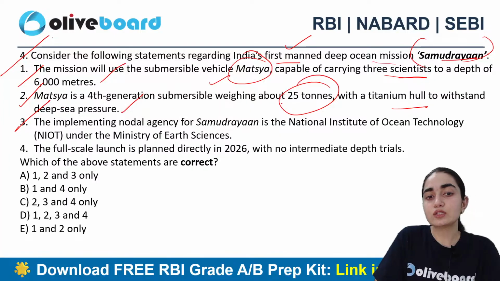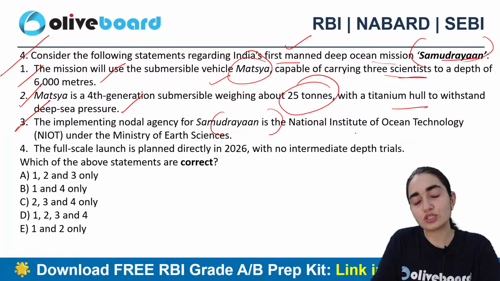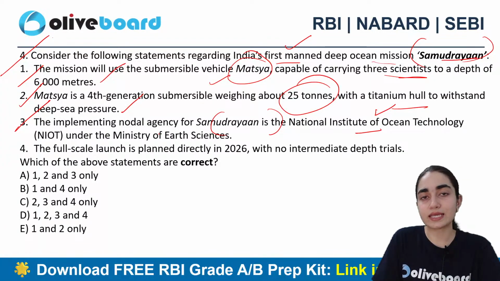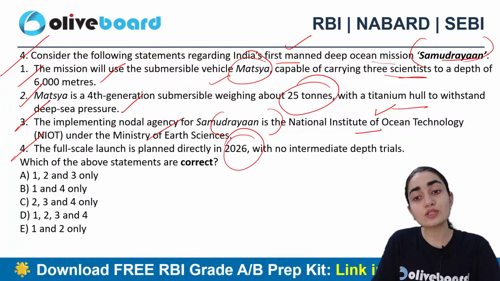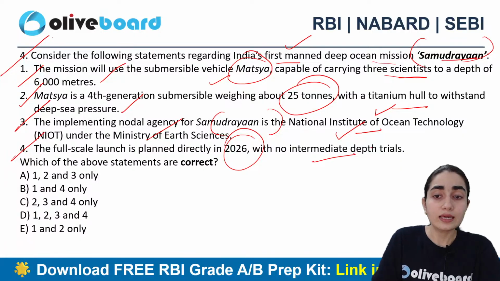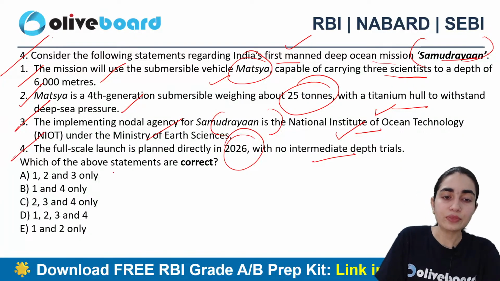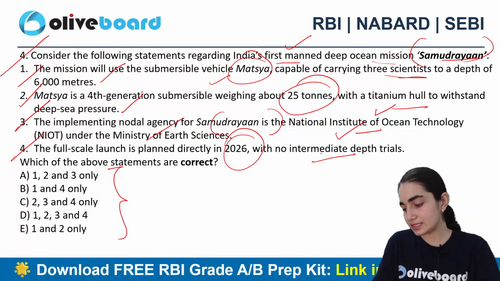The implementing nodal agency for Samudrayan is the National Institute of Ocean Technology, that is NIOT, under the Ministry of Earth Science. The full-scale launch is planned directly in 2026 with no intermediate depth trials. Is that the correct answer to consider? Now tell me which one is the correct answer: A, B, C, D, E.